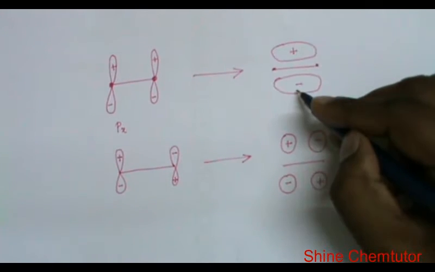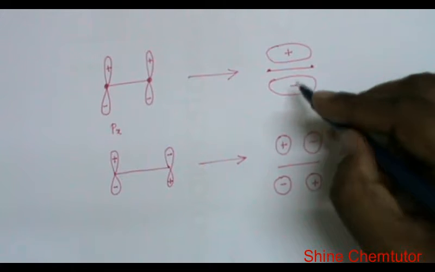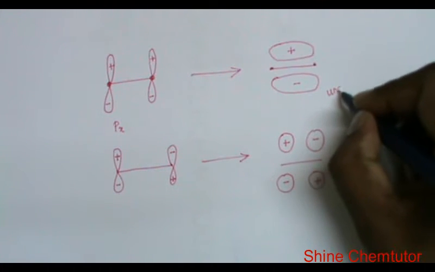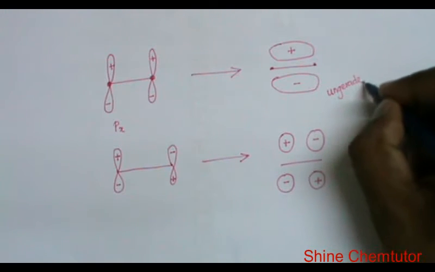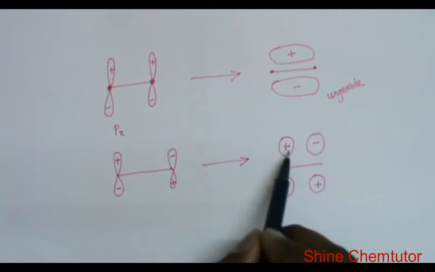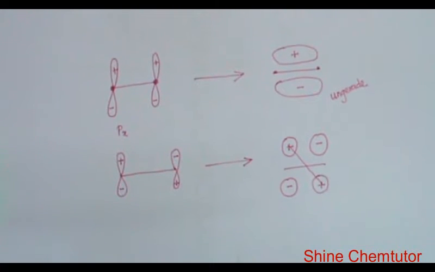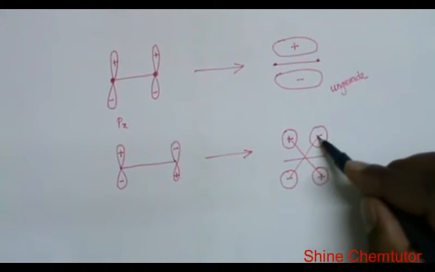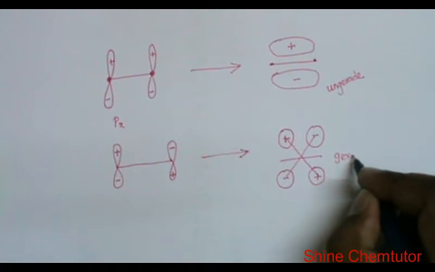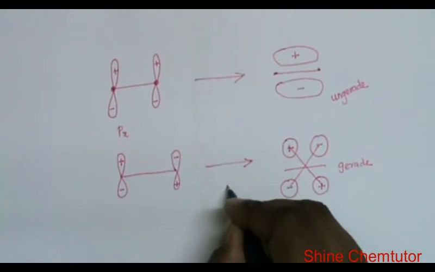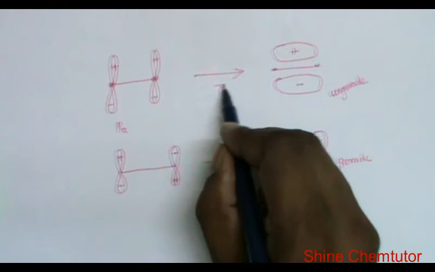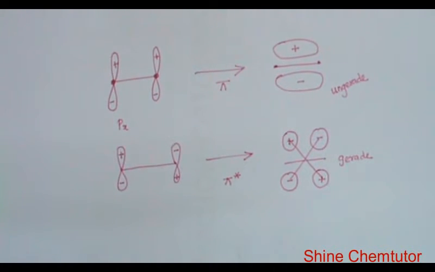Here we have plus, but here I have minus. Because of that, it is ungerade. On the other hand, if you go for this, I have plus, plus, so I have an inversion center. Similarly, like this. Because of that, it is gerade. So pi anti-bonding is gerade, pi bonding is ungerade.